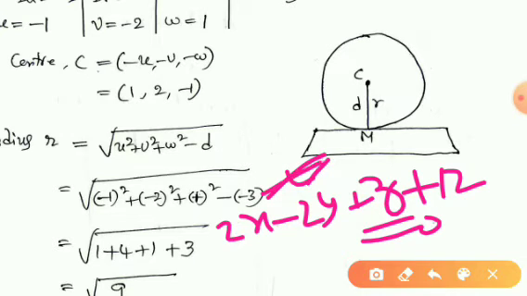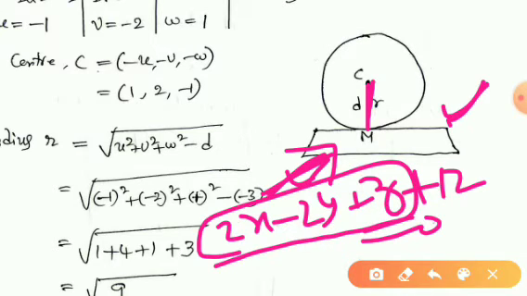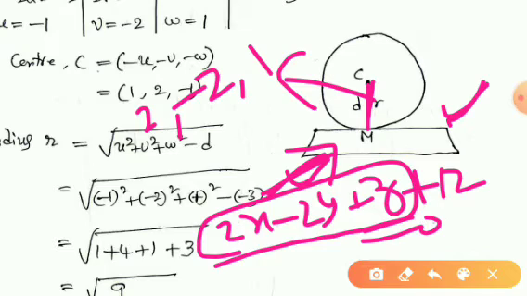This is the equation of the plane. And also we can easily see that CM is the normal line to this plane. So since CM is the normal line to this plane, the coefficients of x, y, z in the equation of the plane give the directional ratios of the normal line, that are 2, minus 2, 1.